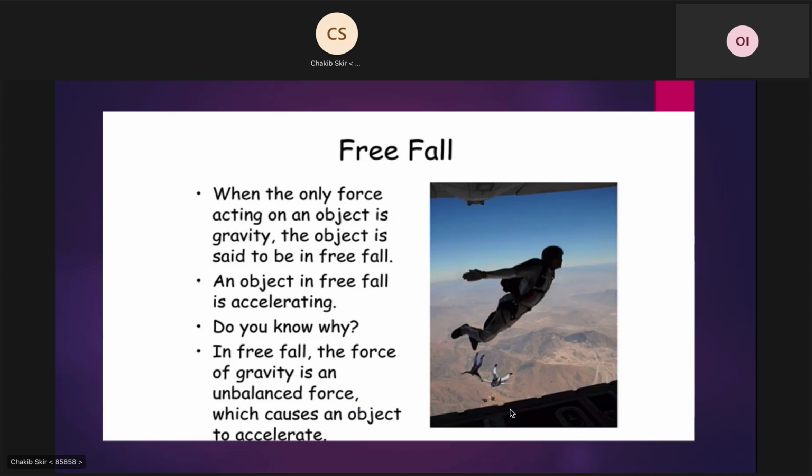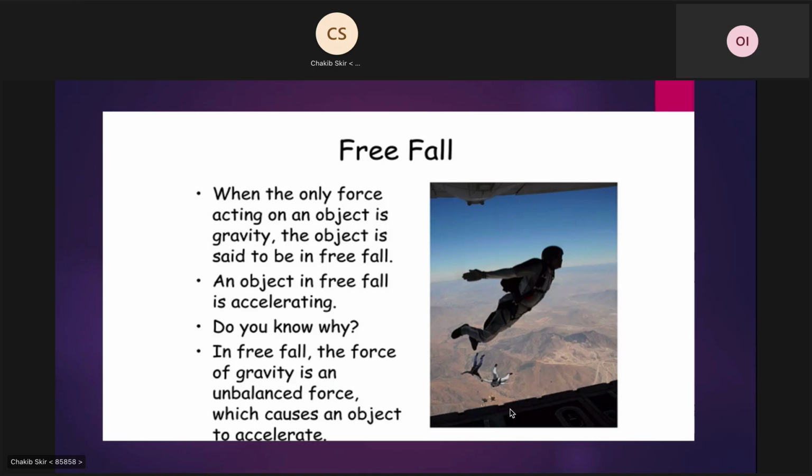What is free fall? When the only force acting on an object is gravity, the object is said to be in free fall. An object in free fall accelerates. Do you know why? In free fall, the force of gravity is an unbalanced force which causes an object to accelerate.